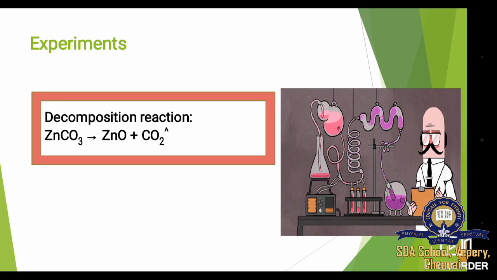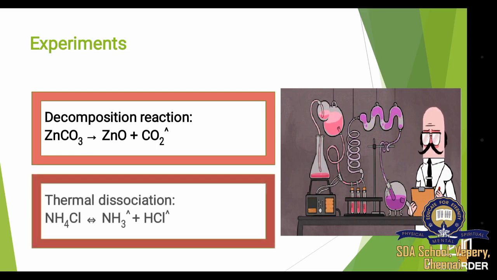Zinc carbonate gives zinc oxide plus carbon dioxide. Here zinc carbonate is a compound which decomposes and forms zinc oxide plus carbon dioxide. That is two different compounds. The other experiment is thermal dissociation. It is a reversible reaction.